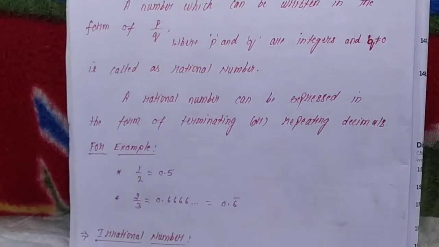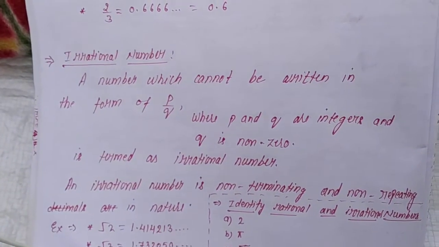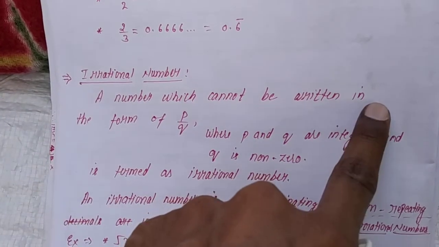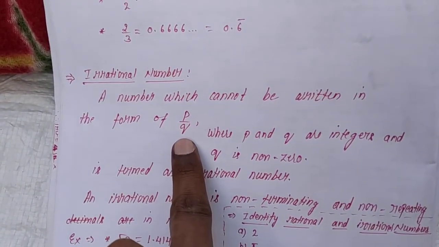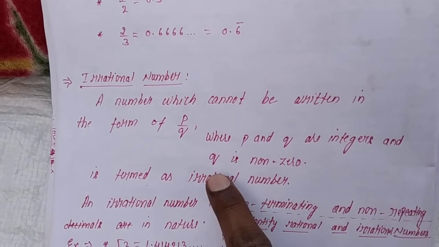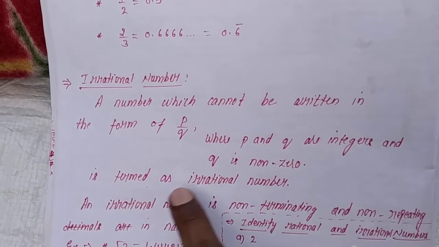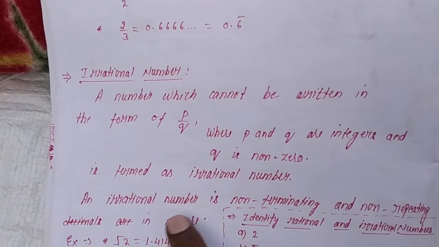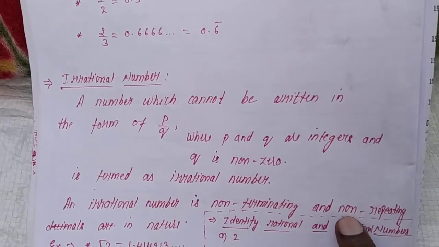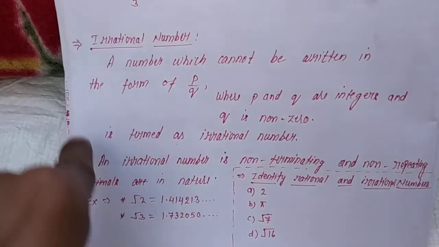Now moving to the definition of irrational number, you can have a look. A number which cannot be written in the form of p by q, where p and q are integers and q is non-zero, is termed as irrational number. An irrational number is non-terminating and non-repeating in nature. Now this definition will be more clear with the given example.